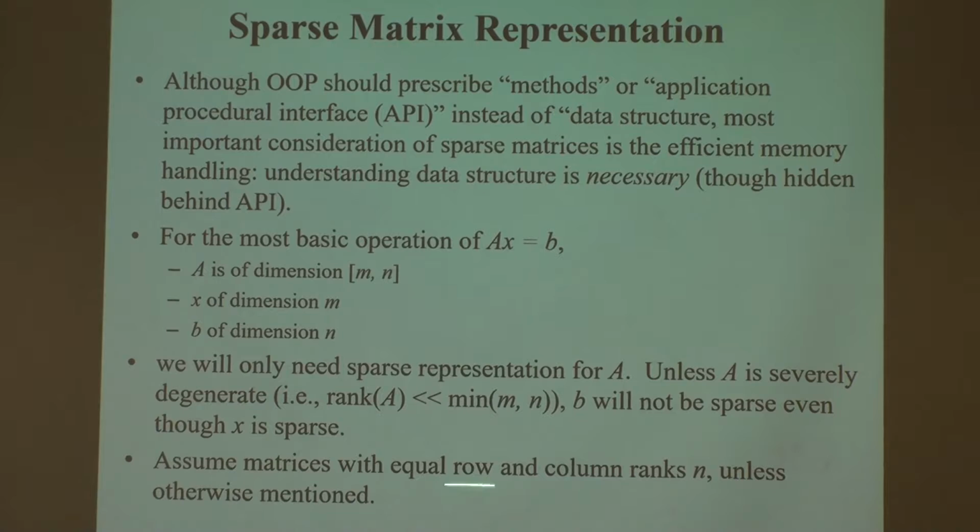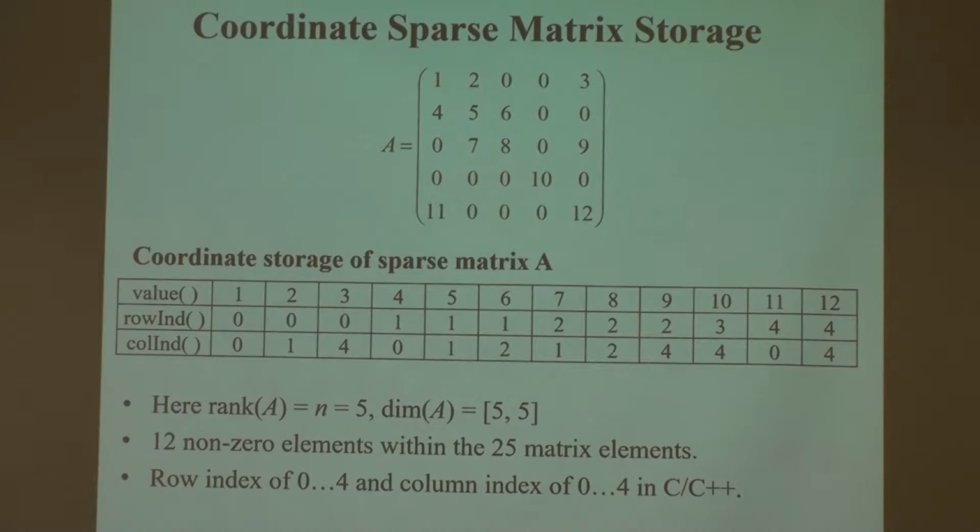I'm also going to assume that for most practical problems you have a square matrix. For sure, in general, when you compute some output you may use a non-square matrix, but for most of the difficult problems the row rank and column rank are the same. I'm mapping vectors to your future steps, to your local analysis. If the mapping is from a vector of n to another vector of n, you have a square matrix, and I'm going to focus only on this.